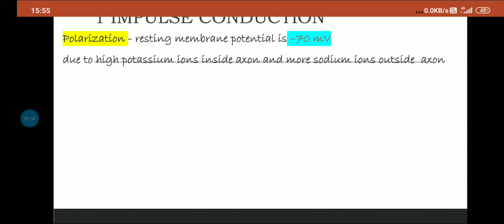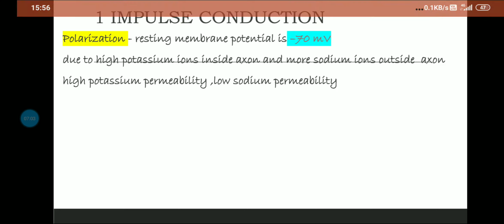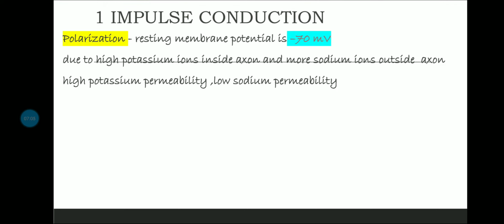So here you can see resting membrane potential is minus 70, and why it is minus 70, due to high potassium or the negative ions inside the axon. Okay, and more sodium ions outside the axon. So that is what happens in polarization. And here also high potassium permeability is there of the axonal membrane, right, and low sodium permeability. So that point also needs to be considered.